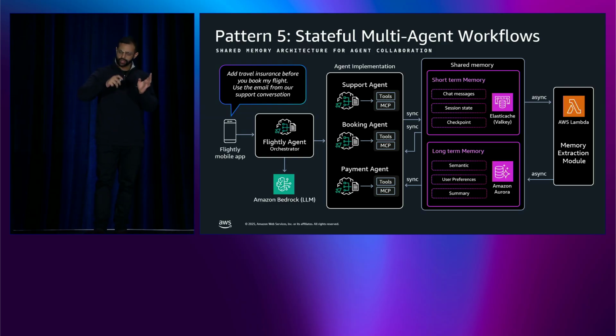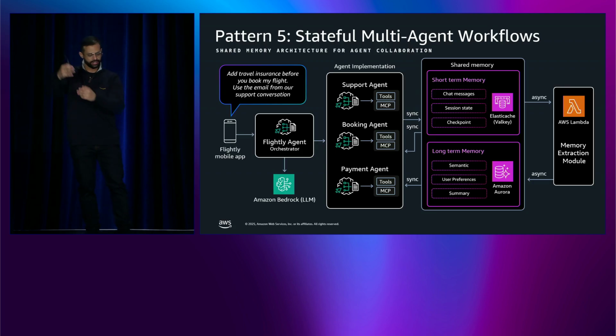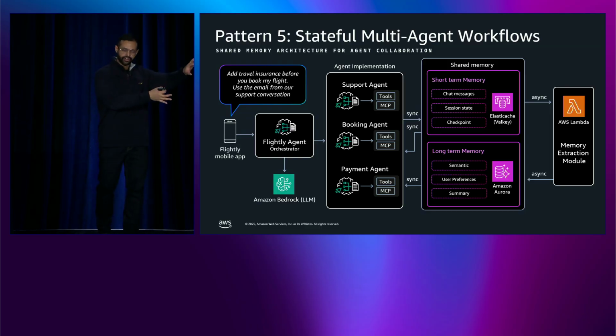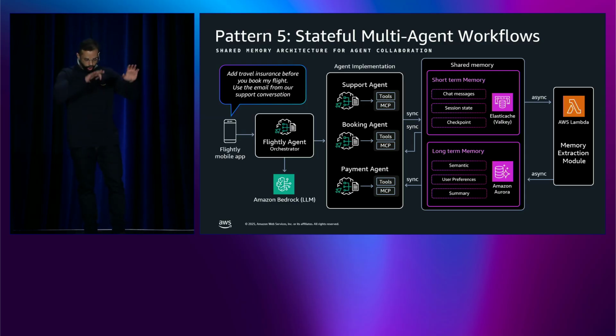Behind the scenes, we are still doing the same thing. We are extracting the short-term memory from ElastiCache, persisting it to Aurora. And in this way, you're basically sharing the state. And the workflow will be, your support agent queries Aurora semantically. It'll find last week's support conversation, extract the email. Booking agent will go and search flights, reserve them, and write this confirmed booking state to Valkey. That's your checkpoint. Payment agent will go and read this confirmed booking state and add the insurance and then process the payment. So all of this is orchestrated through a common memory layer.